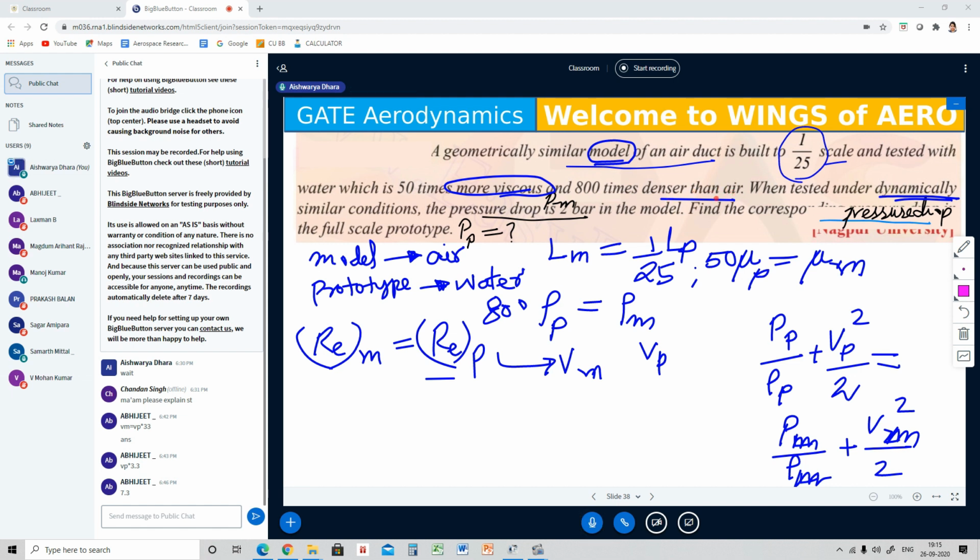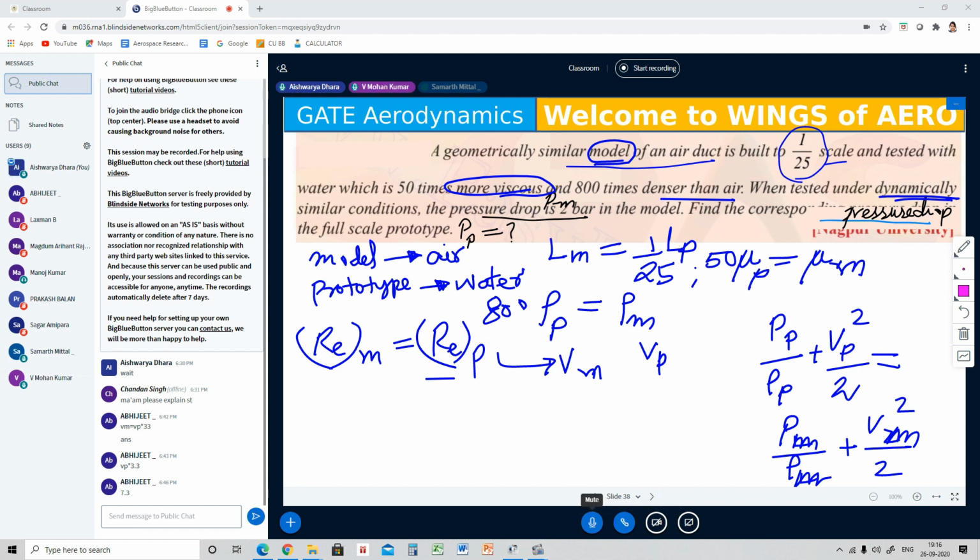They're comparing with what? With air. Air means it is the model. That is the actual. Is that right, ma'am? Actually, VP by VM is equal to 0.64. Yes, it is right.